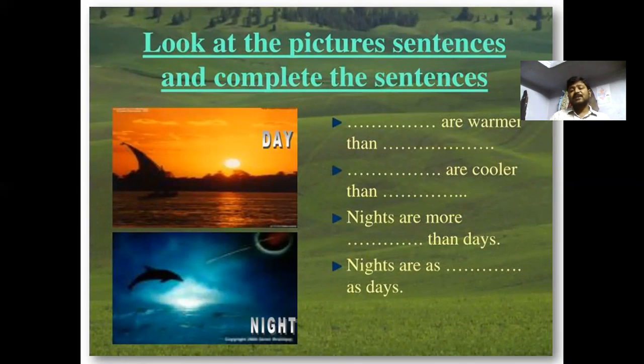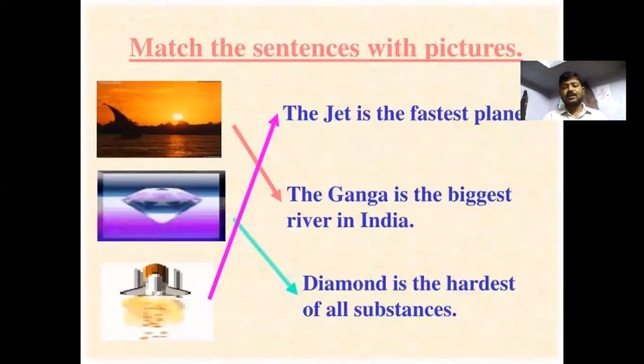Days are warmer than nights. Nights are cooler than the days. Coolest. Cooler than the days. Nights are as cool as the days. It's a comparative degree and a positive degree. And let's go through with the fastest. Jet is the fastest plane. So we have seen the jet. It's the fastest plane. It's a superlative degree.